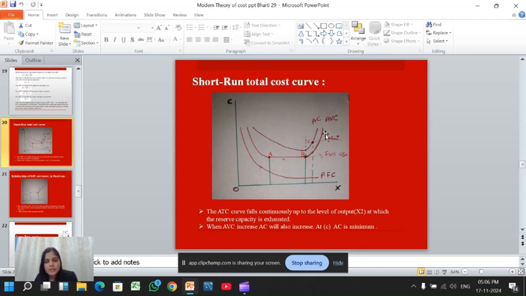Here the AC, AVC, AFC and ATC curves fall continuously up to the level of output at which the reserve capacity is exhausted. Where AVC increases, AC will also increase. At C, AC is minimum. At this point, AC is minimum.